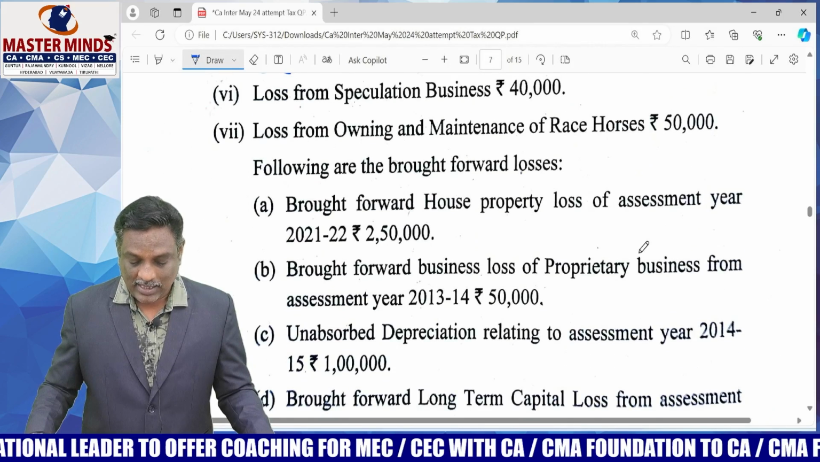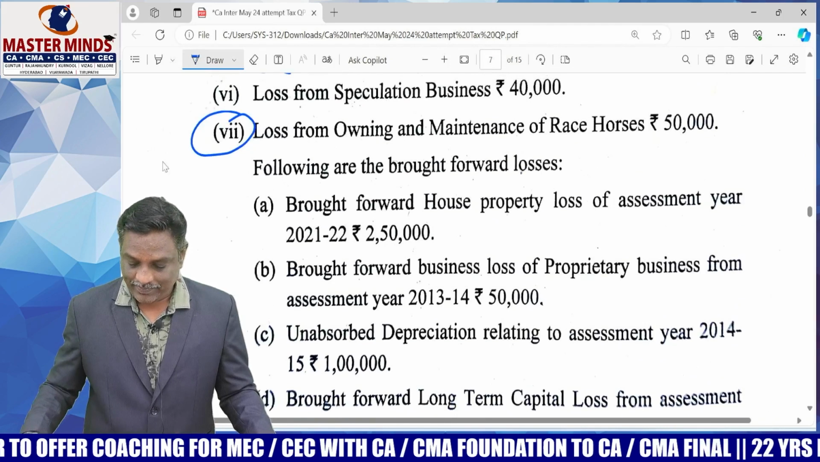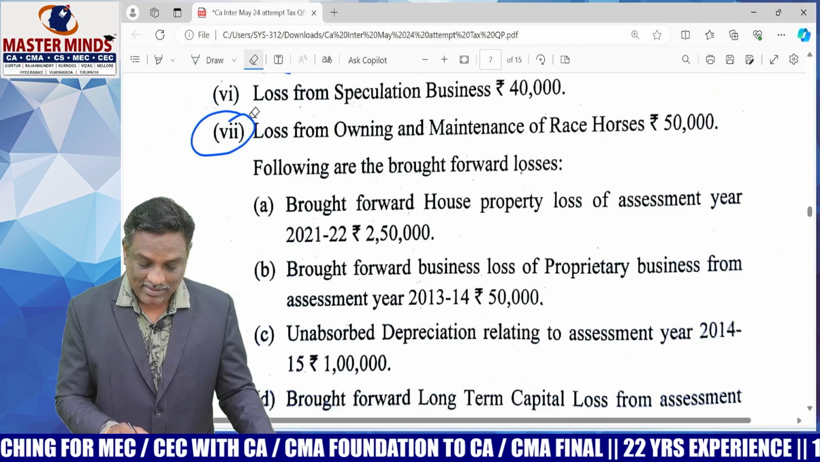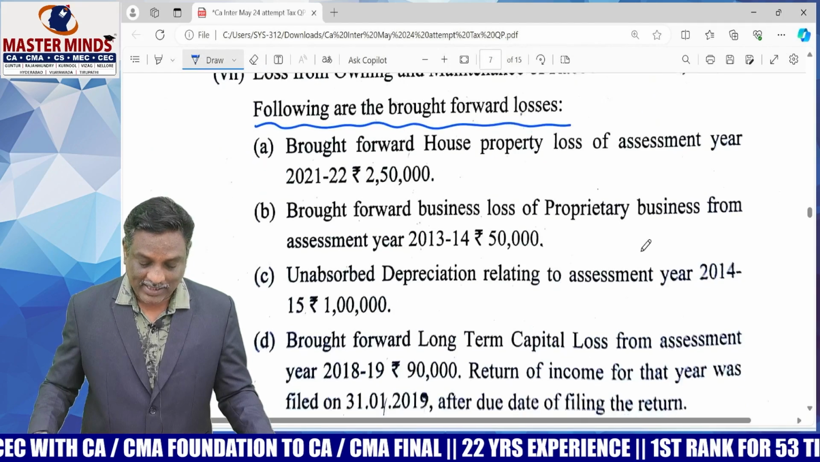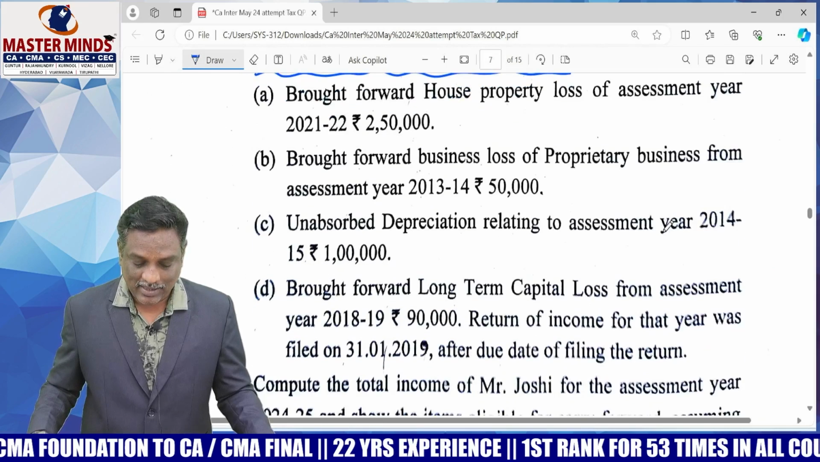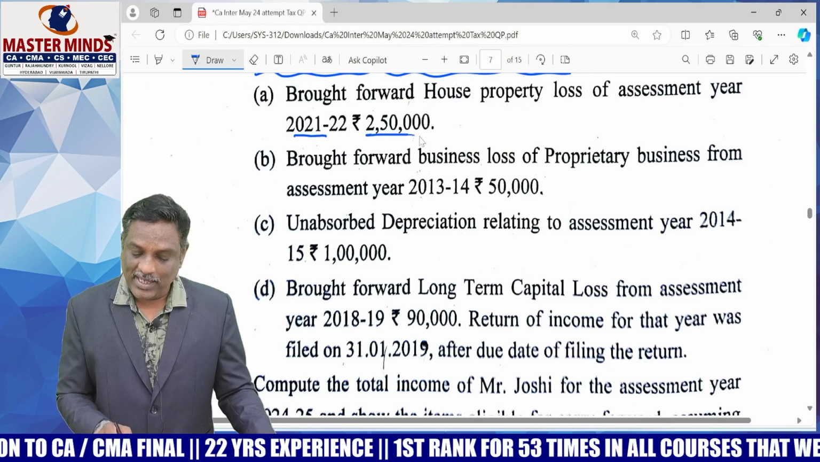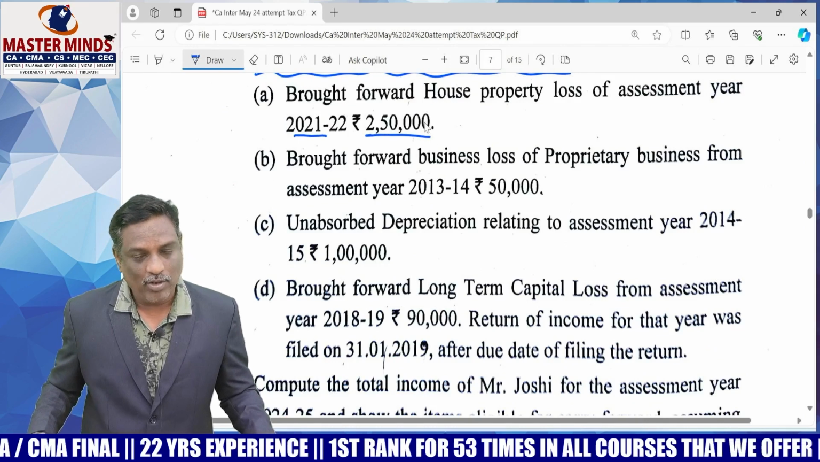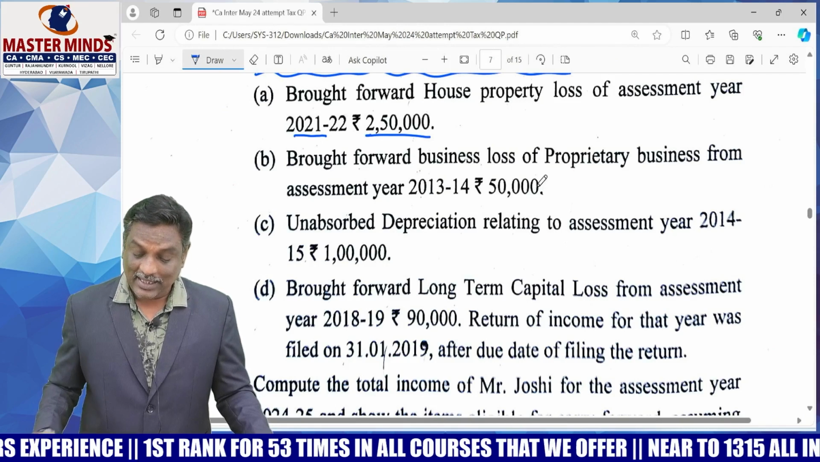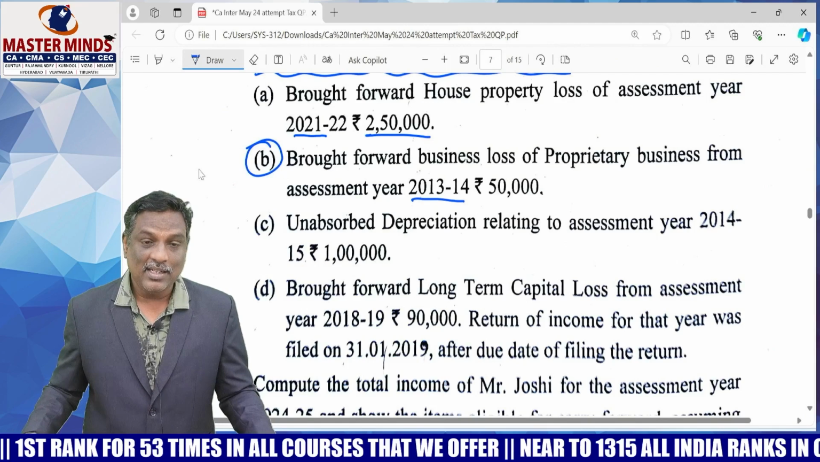Okay. Next one, most important point here is the seventh one. Following are the brought forward losses. These are very important in this problem. The main twist in this problem is, first one is brought forward house property loss from 21-22. It can be adjusted against house property income. No objection. Okay. Brought forward business loss of proprietary business from assessment year 13-14. This is the important point in this.